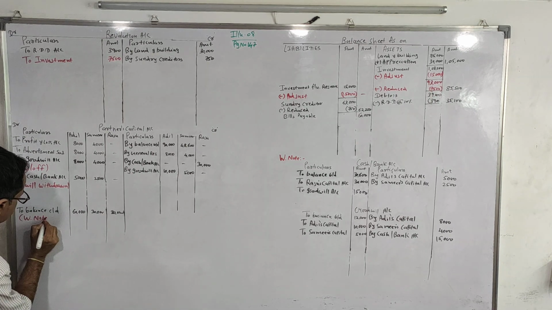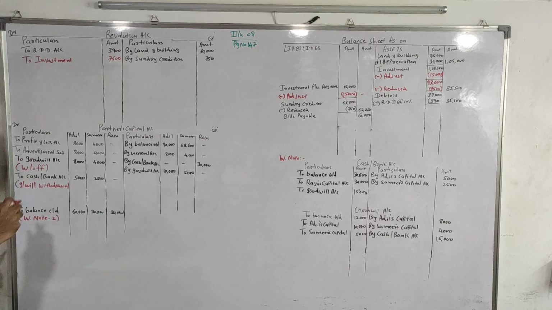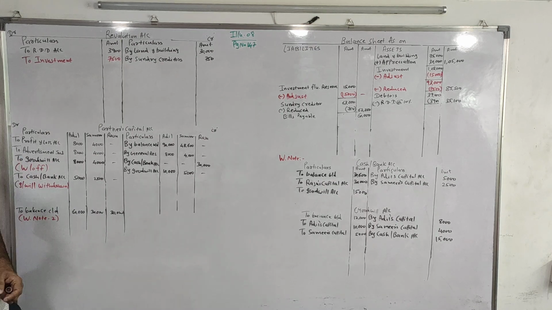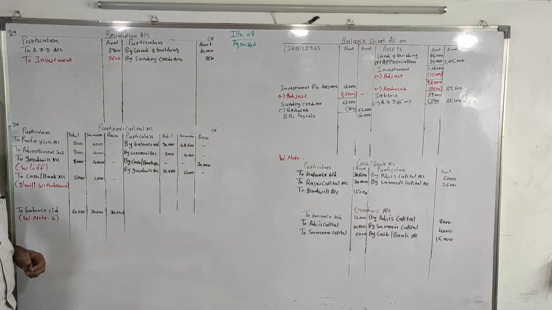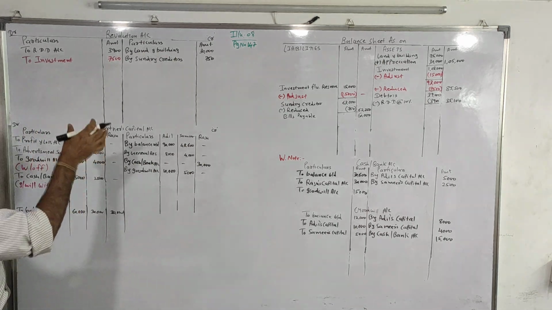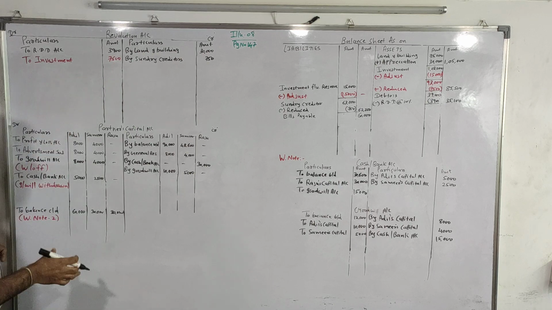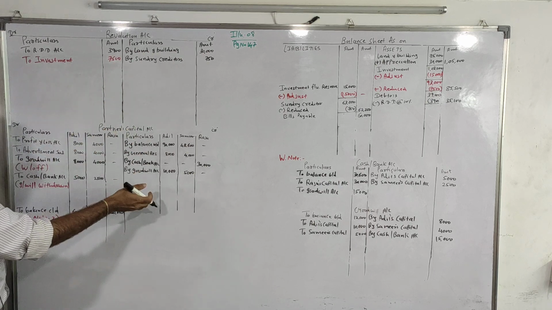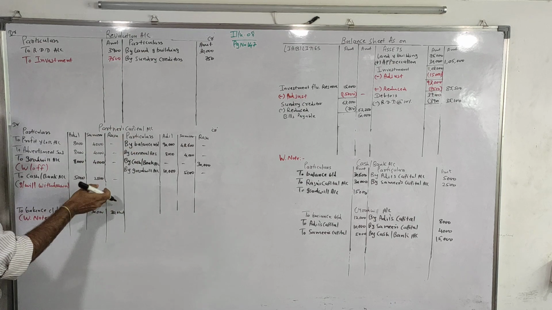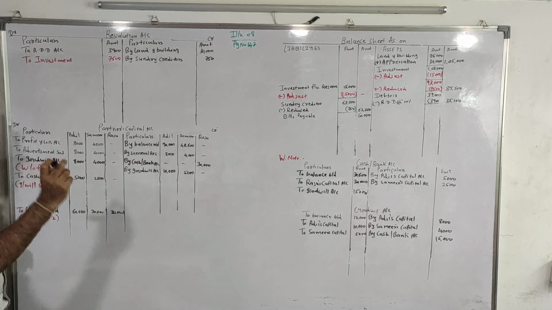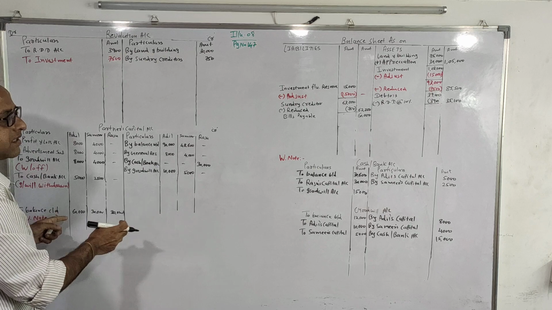Working note 2. Please go through my previous video. So this is how we have done with our adjustment 7 first part. Now we'll close our things. We'll transfer revaluation profit over here. Then we'll do partners capital closure. We'll get a balancing figure in partners capital.